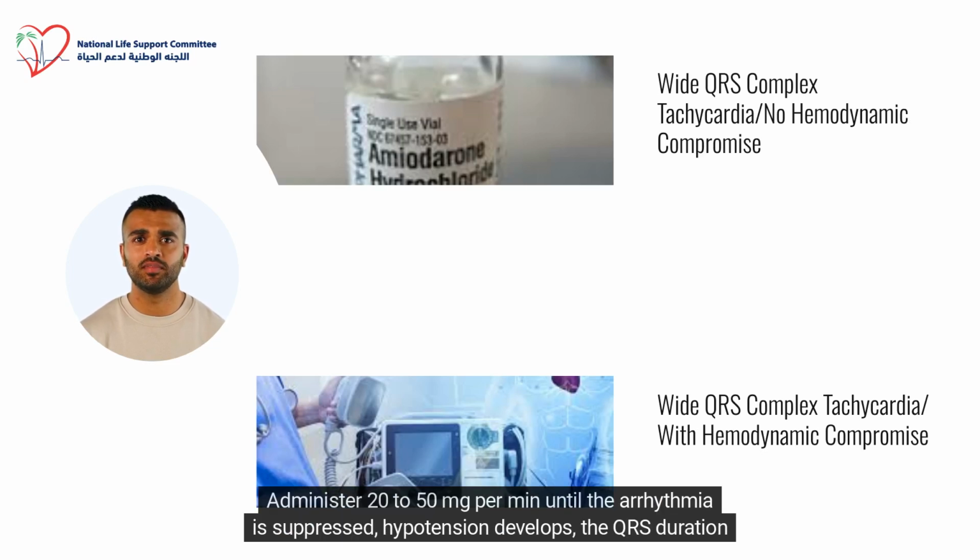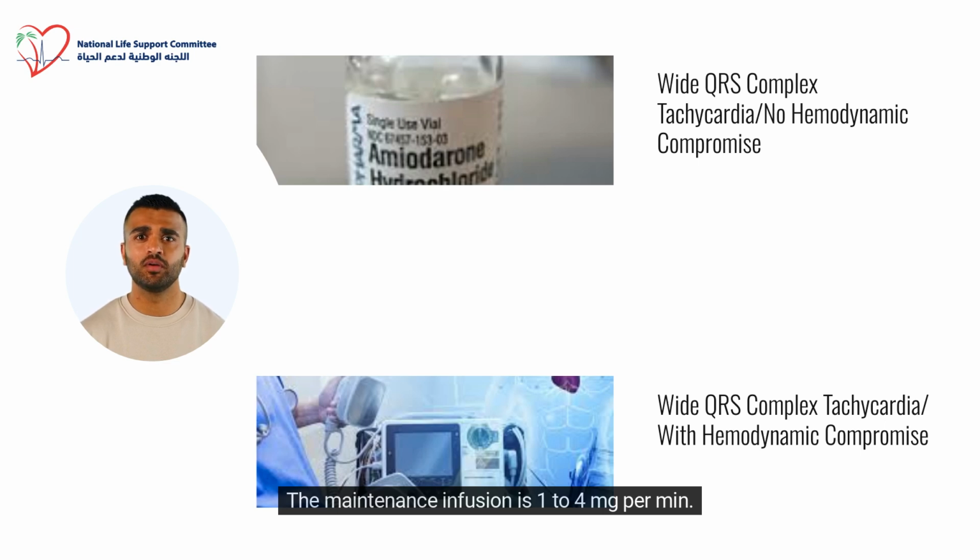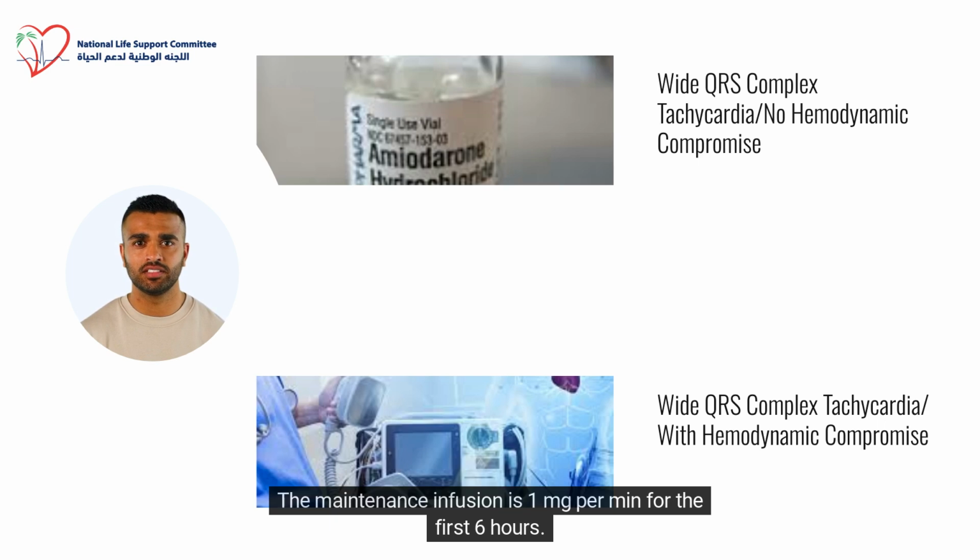Administer 20 to 50 milligrams per minute until the arrhythmia is suppressed, hypotension develops, the QRS duration increases by more than 50%, or a maximum dose of 17 milligrams per kilogram is given. The maintenance infusion is 1 to 4 milligrams per minute. Amiodarone: administer 150 milligrams over 10 minutes. Repeat as needed if the tachyarrhythmia recurs. The maintenance infusion is 1 milligram per minute for the first 6 hours.